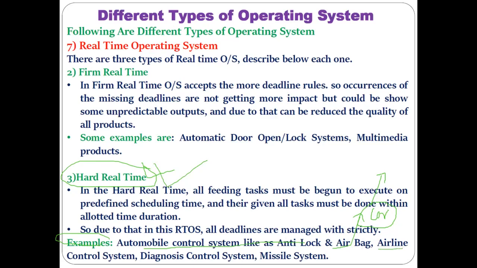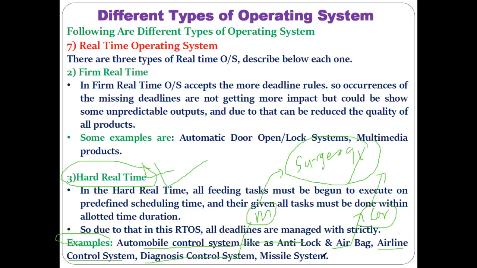Then the airline control system. In the flight control system also, this kind of operating system is utilized, as the aeroplane must be launched and must reach a certain location within a set time. Then medical systems and diagnosis control systems: in the medical field also, this kind of operating system is utilized, for example to perform different kinds of internal organ surgery. Such operating systems are utilized in various applications. Understood?